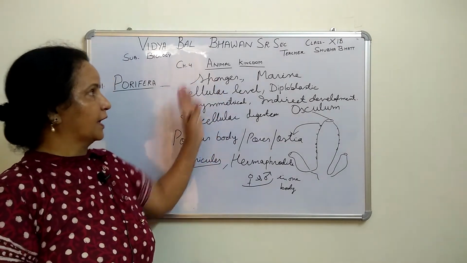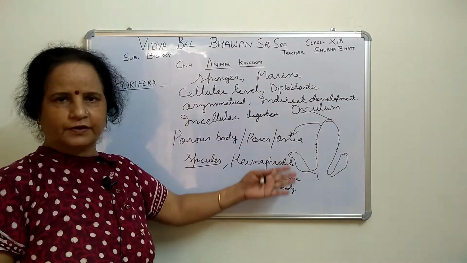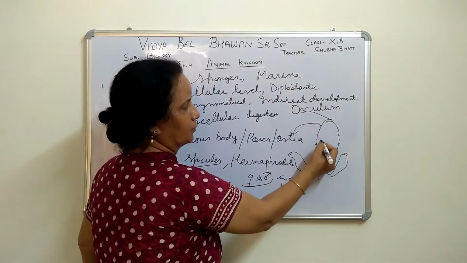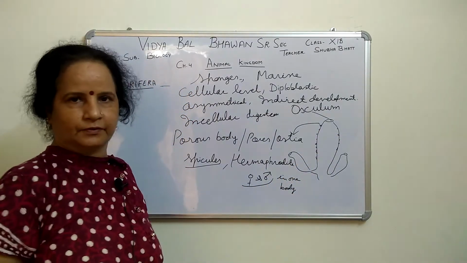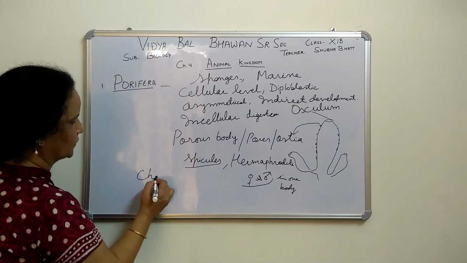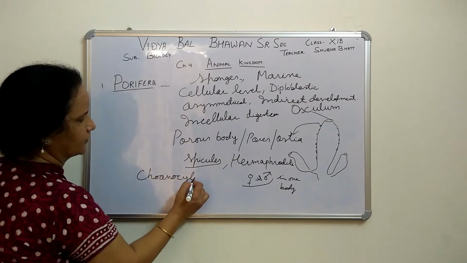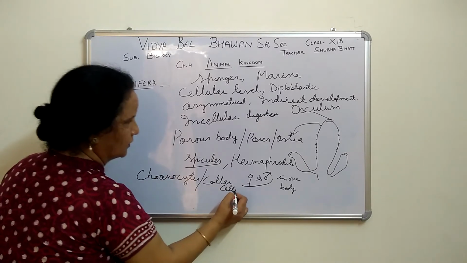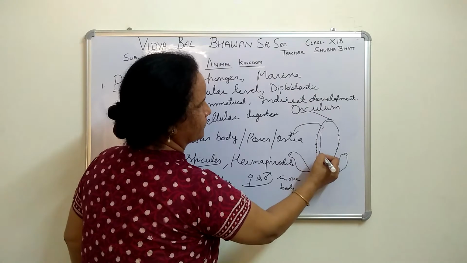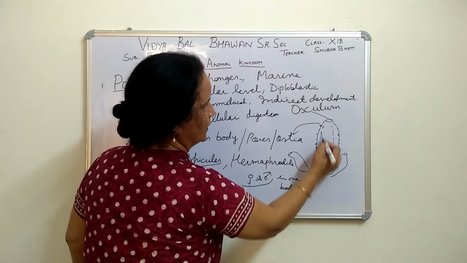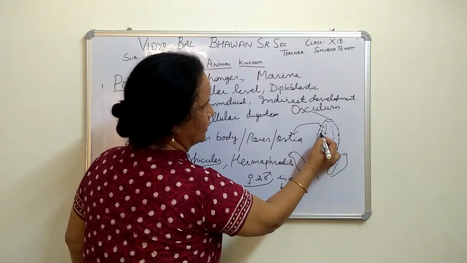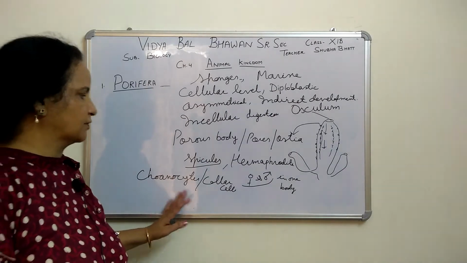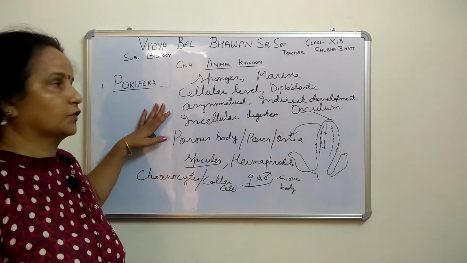So now this is the example. A number of examples are there, and three figures are given. This is the main one because it can be easily understood. The inner wall of this is lined with special cells. These cells are called choanocytes, or collar cells, which line the inner wall. Here the hollow space is there, through which water enters, and here the choanocytes, also called collar cells, are present. So these are a few main characteristics of Porifera.